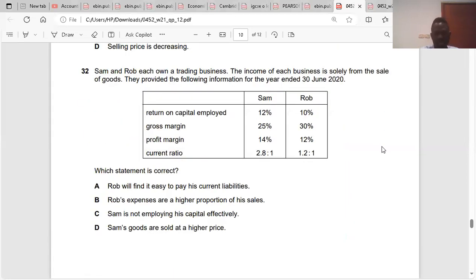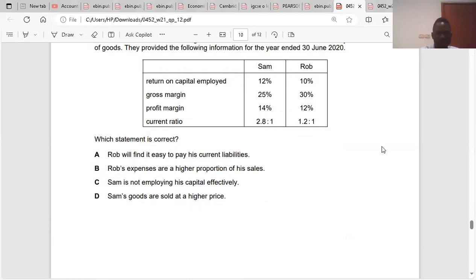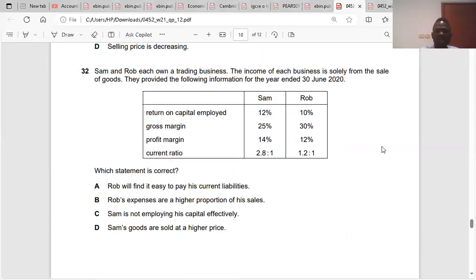Sam and Rob each own a trading business. The income of each business is solely from the sale of goods. They provided the following information for the year ended 30 June 2019: return on capital employed, gross profit margin, current ratio. Which statement is correct? Rob will find it easy to pay his current liabilities.